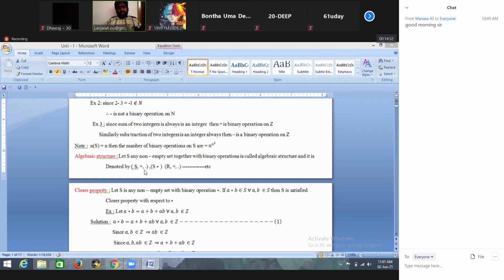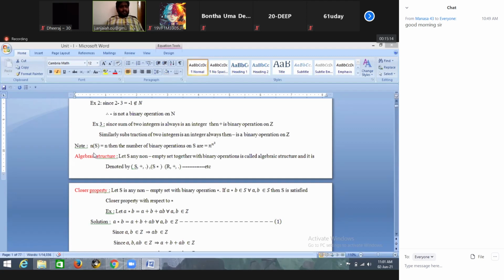In group theory, we define only one binary operation. In ring theory, we define two binary operations. So in general, an algebraic structure means a non-empty set together with a binary operation. This is the definition. And closure property.